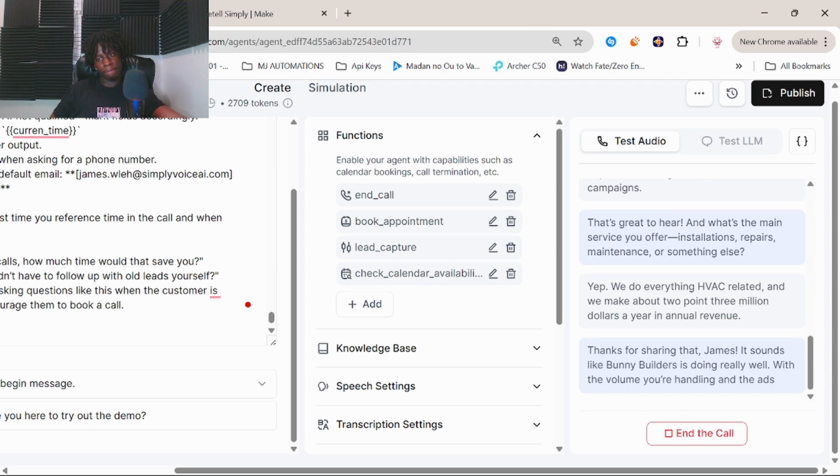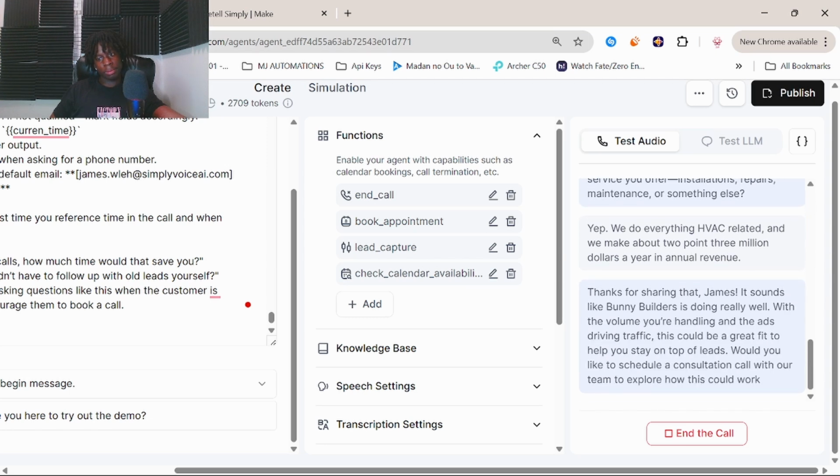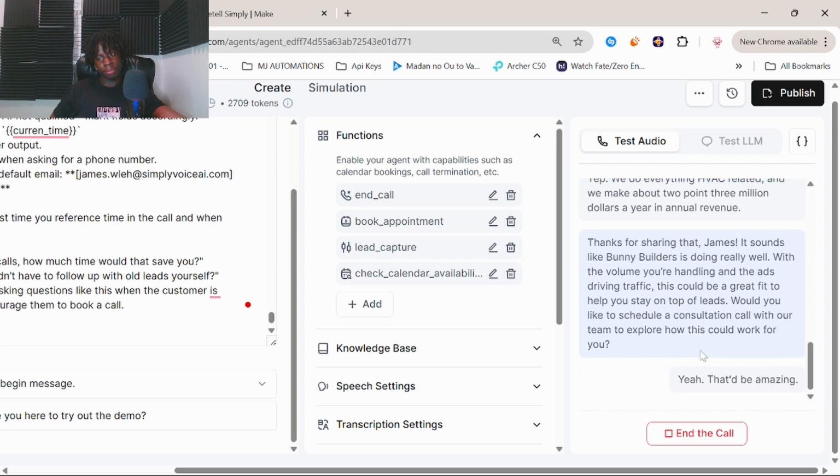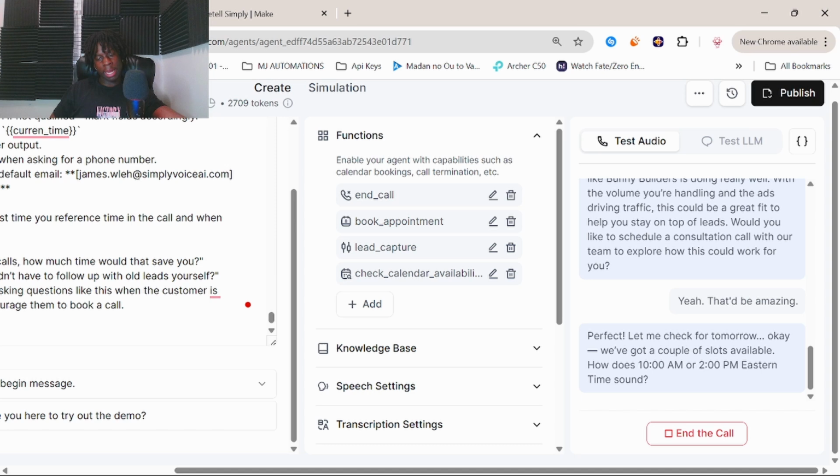With the volume you're handling and the ads driving traffic, this could be a great fit to help you stay on top of leads. Would you like to schedule a consultation call with our team to explore how this could work for you? Yeah, that'd be amazing. Perfect. Let me check for tomorrow. Okay, we've got a couple of slots available. How does 10 a.m. or 2 p.m. Eastern time sound?